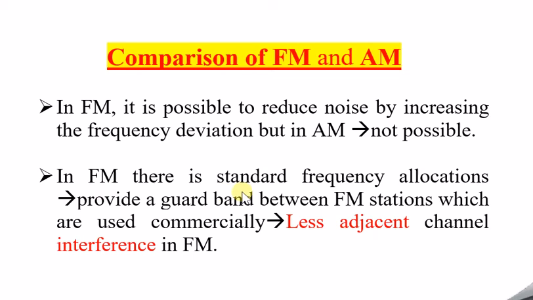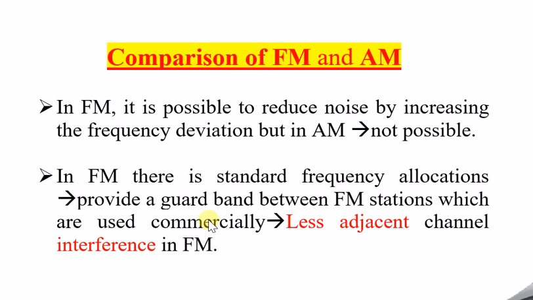The next point is, in FM there are standard frequency allocations. You might have heard, you already know, right? In FM signals the standard allocations are there: this is one frequency band, and another is another frequency band, like FM radio and all. That provides a guard band between FM stations which are used commercially.